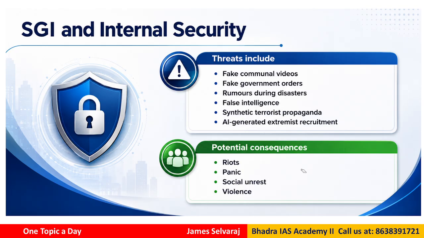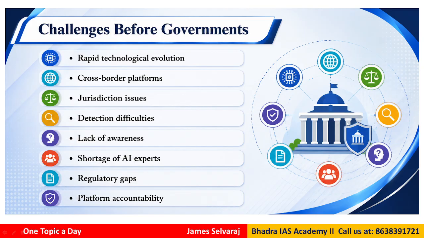Correct? Now, what are the consequences of this kind of threat? You can have riots, panic, social unrest, violence, people indulging in unlawful activities, in general. So there are some challenges before the government as well. Rapid technological evolution, how will the government cope with this? How will the government create a legal system?